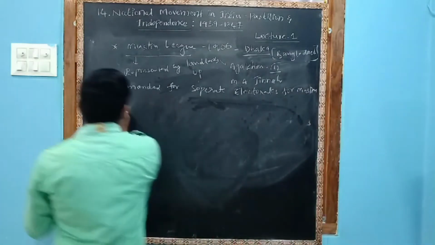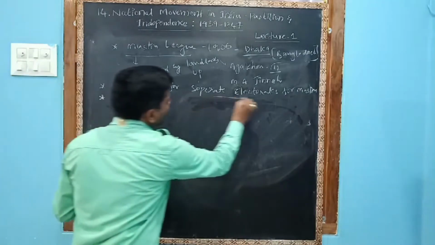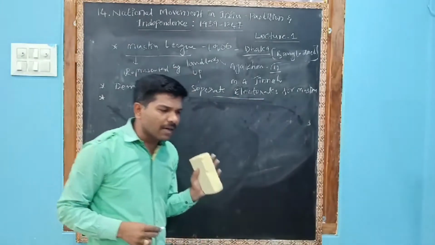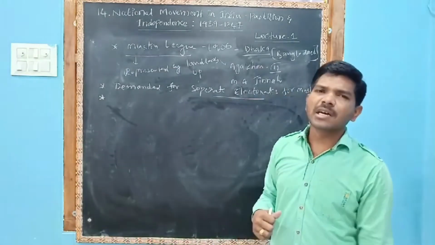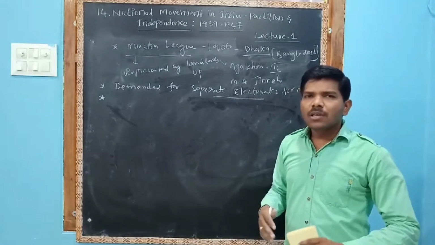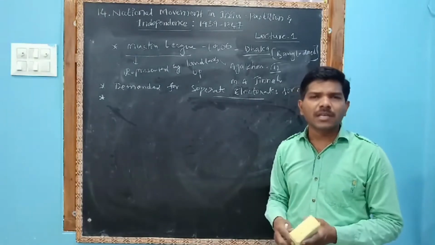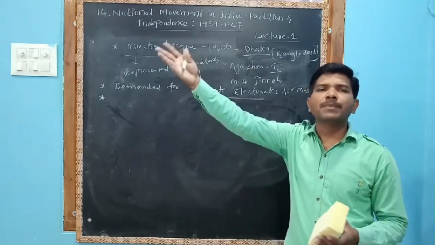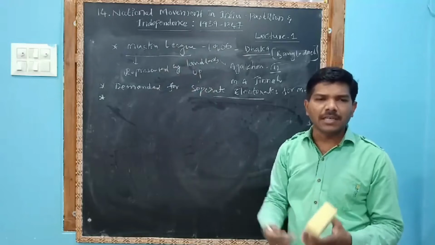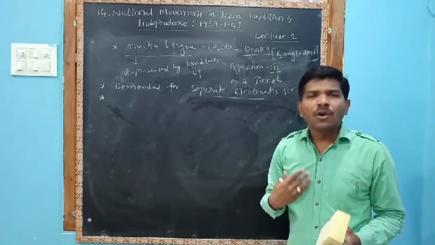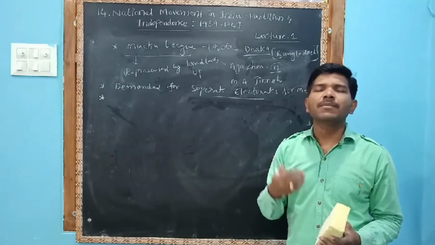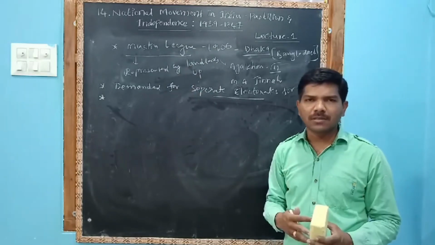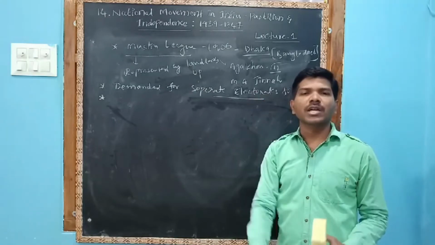Why were these people demanding this? Hindus are the majority in the country, and Hindus are members of the Congress, so Hindus' problems can be represented. But our concern is, who will address the concerns and problems of the Muslims? So we want separate electorates.